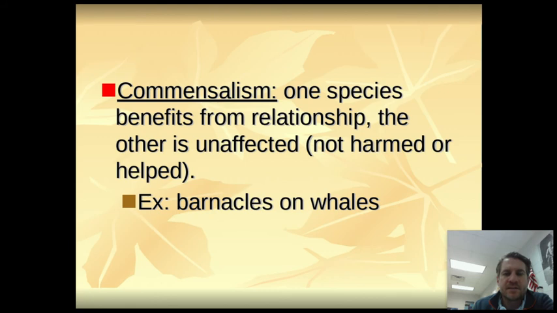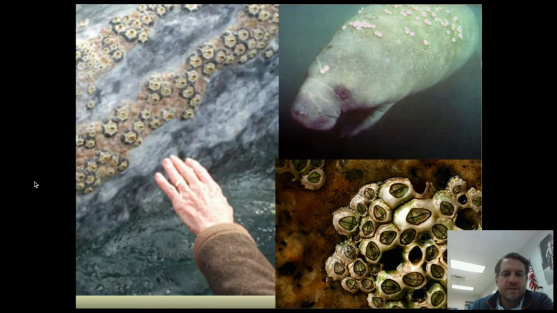Commensalism is when one organism benefits and the other one is unaffected or doesn't really care, like the barnacles on a whale. A 40-ton whale does not care if there's 10 pounds of barnacle on it. Probably wouldn't even care if there's 100 pounds of barnacle on it. It's huge, right? Look at this here. Some barnacles. Barnacles are very unique. We should study those one day.